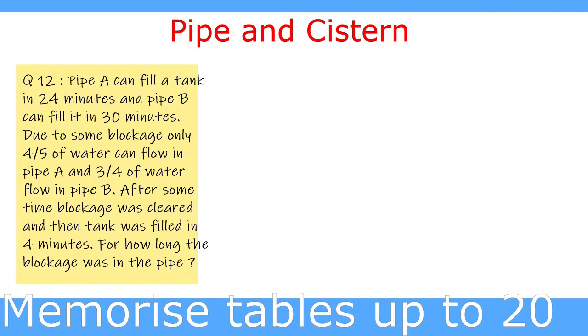So we will first find out the capacity of the tank, and we will find it by the LCM method. Pipe A takes 24 minutes to fill the tank and pipe B takes 30 minutes, and the LCM of 24 and 30 is 120. So the capacity of the tank is 120 units. Now 24 divides 120 five times. It means that pipe A fills 5 units per minute, and 30 divides 120 four times. So pipe B fills 4 units per minute.